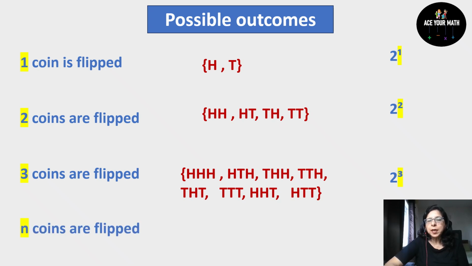Now let's say you have flipped n coins. So you can generalize it. So total outcomes will be 2 raised to the power n. So let's say 10 coins are flipped, how many outcomes will there be? There will be 2 raised to the power 10, which is equal to 1024 outcomes.